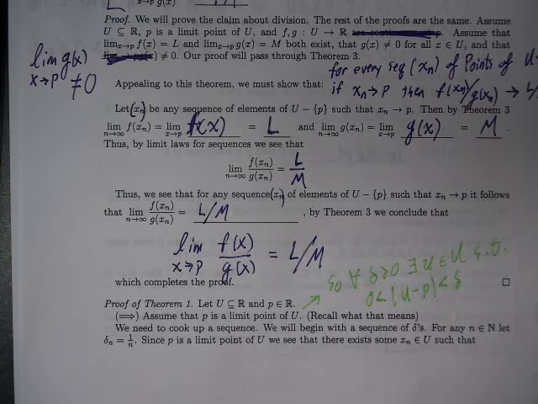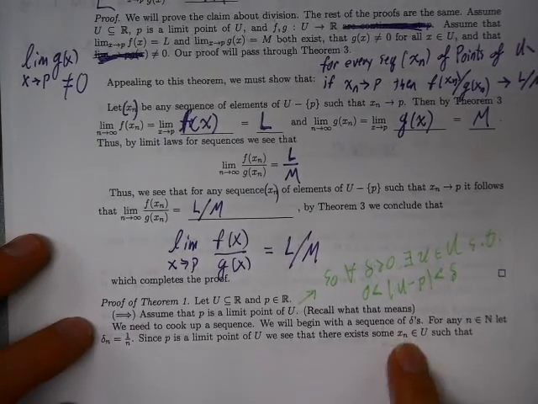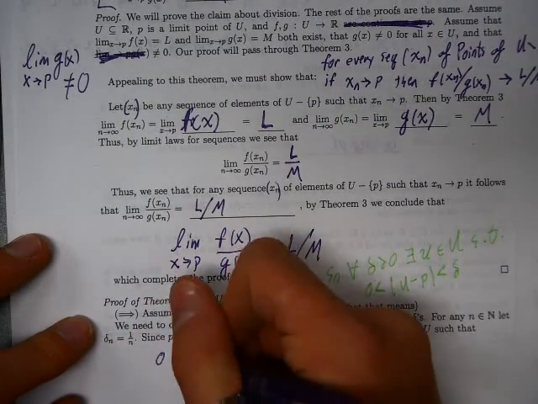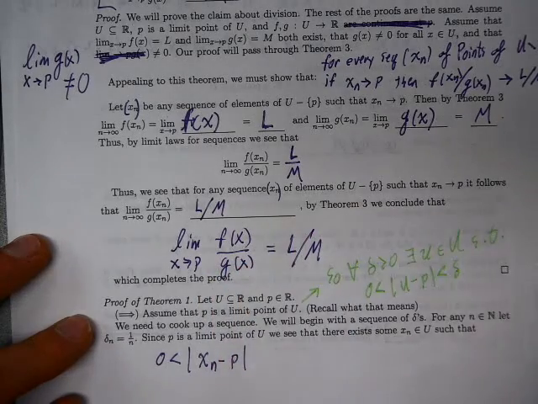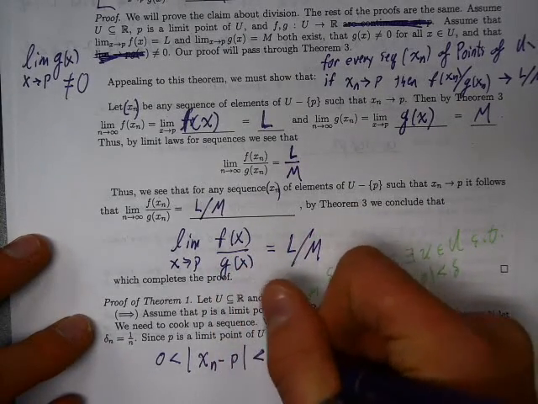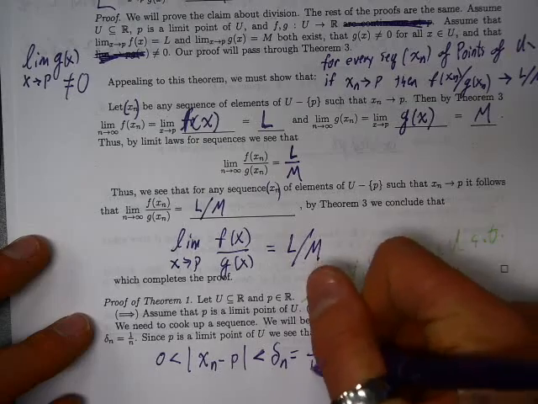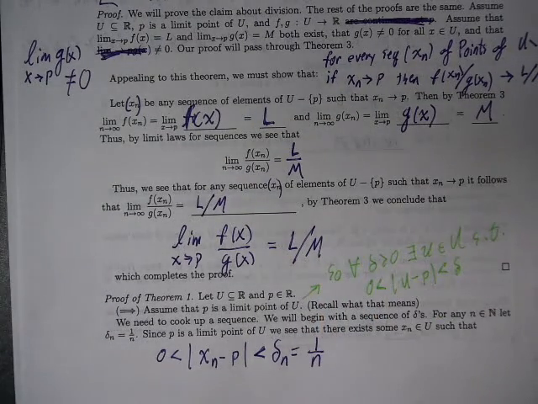So since P is a limit point of U, and this is positive, there exists something in the domain U. The name doesn't matter, I can call it x n. There exists some x n in U such that 0 is less than the absolute value of x n minus P, which is less than delta n, which is 1 over n. Do you guys see how that follows?